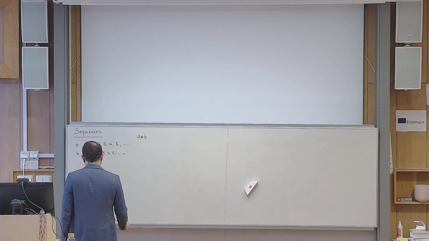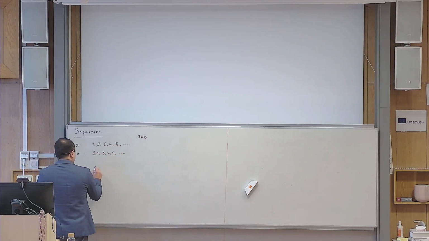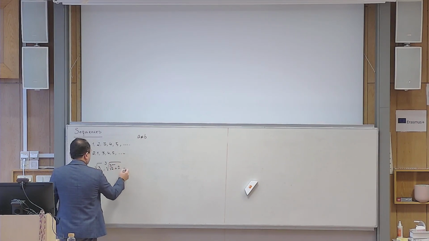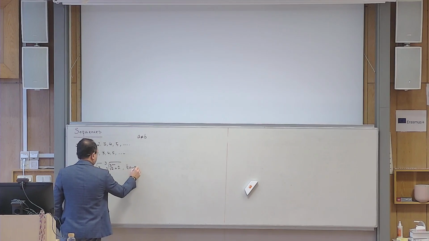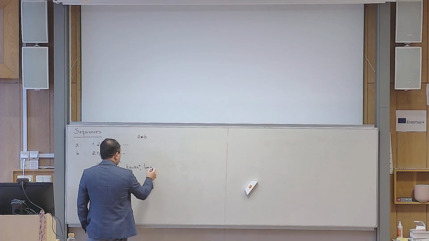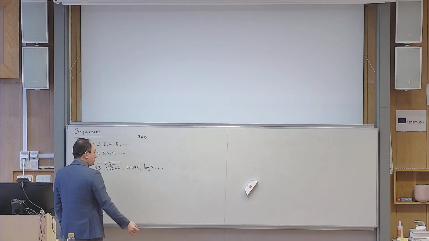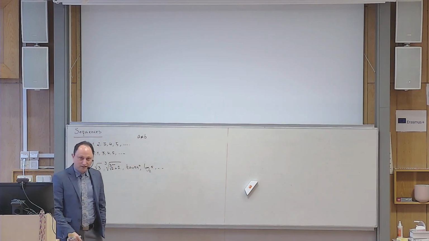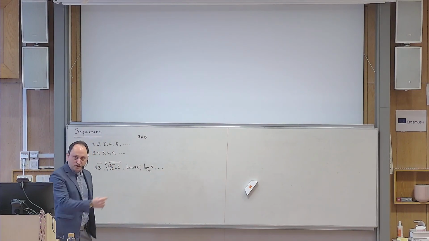For example, I can write the cube root of the square root of 3, the cube root of 2 plus 2, then tangent of 59 degrees, then logarithm of 5 in base 2, and of course this is also a sequence. But immediately you realize there is no meaning to put these three dots there, because there is no way for me to guess what's coming next.